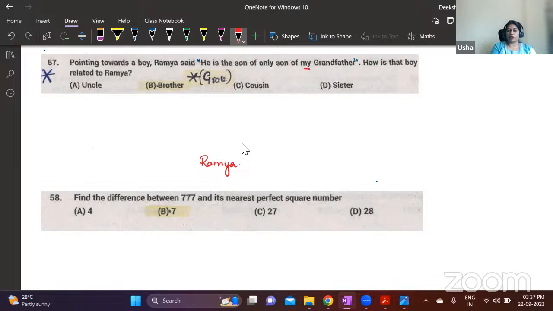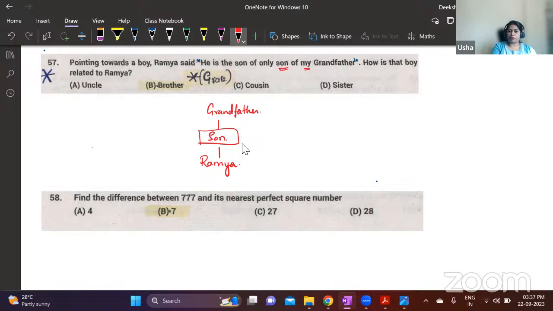So my grandfather means Ramya's grandfather. She has either a father or mother, and then this is the grandfather she's talking about. The only son of my grandfather is this son.